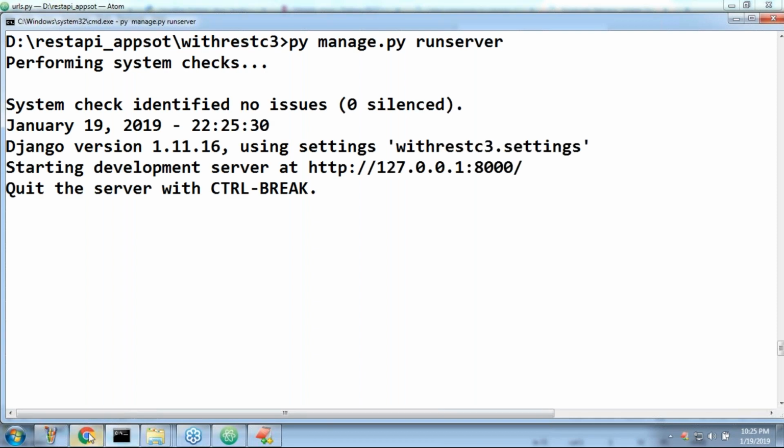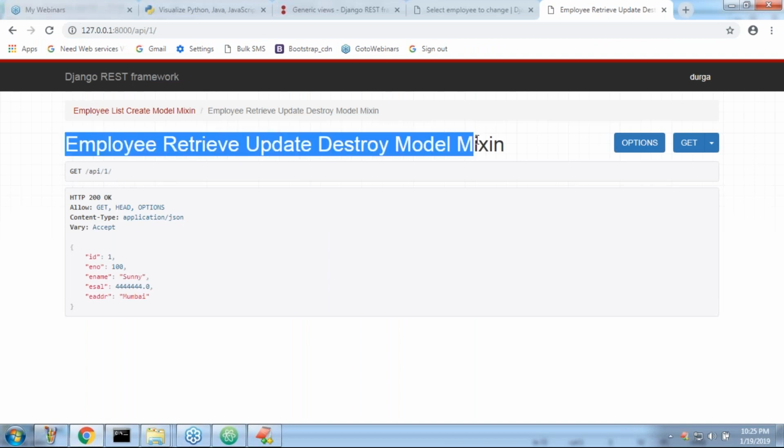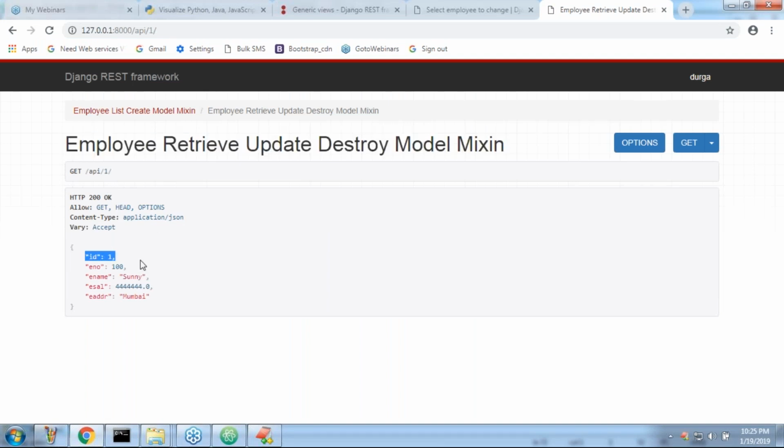Okay. Now here what I want to take. Perfect. Is it coming or not? Can you please cross check, sir? ID is 1, employee number, employee like this, perfectly it is working. Sir, how many operations can you perform now? Only one operation. That operation is what? Sir, the retrieve operation, right?